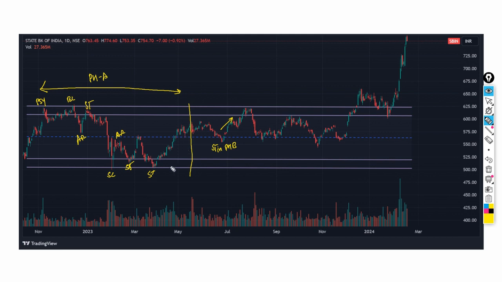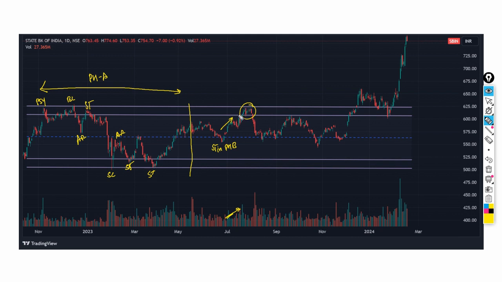We see how all the supply present here has been absorbed, and there is a little bit of increase in the demand. The stock rallies up to the top of our trading range here.